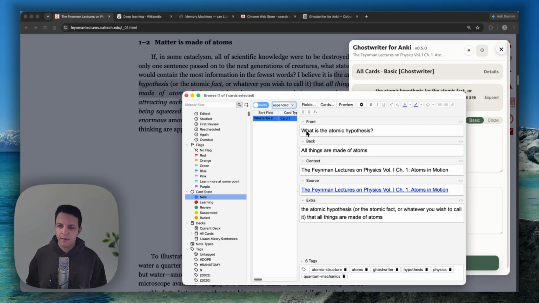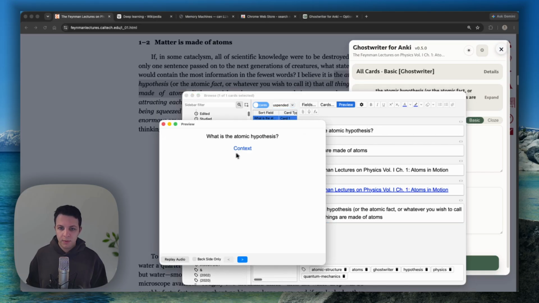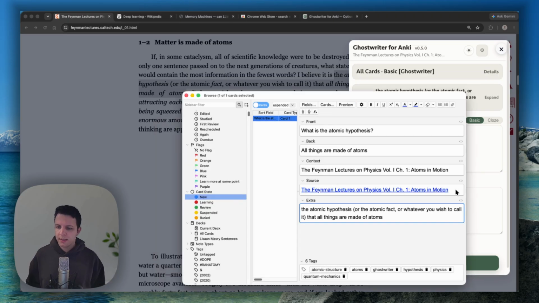And what do I get? Okay, I've got the front and back of card. It also gives me the context so that if I'm doing the card and I forget where I read this or sort of what I was reading about when I read this card, I can click on the context and it tells me, oh, this is from the Feynman lectures. Great. And it also gives me the source, so it links the URL of the website that I was reading and the exact highlight that I'd taken. Not only that, it automatically tags it for me, and tagging is a colossal waste of time, so nobody likes to tag things, and I like that it keeps my cards organized for me, which is great.